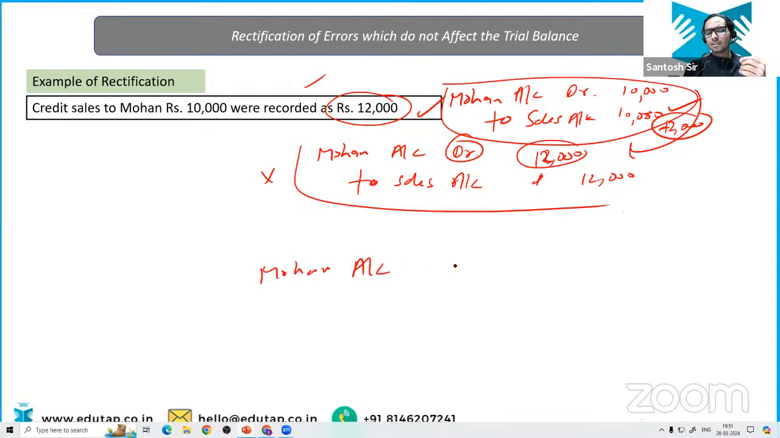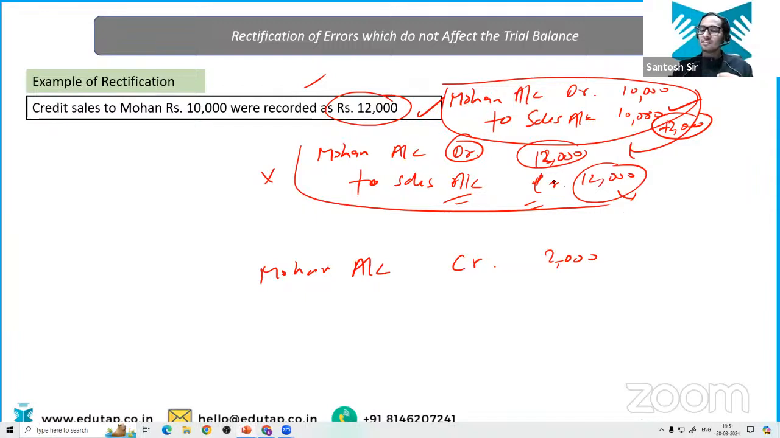Mohan's account is going to get credited by 2000, and the sales account has been over credited by 2000. So what are you going to do to get it back to the 10,000? You are going to debit this sales account by 2000. So in the accounts, that's how you minus. In the maths, you directly minus it.